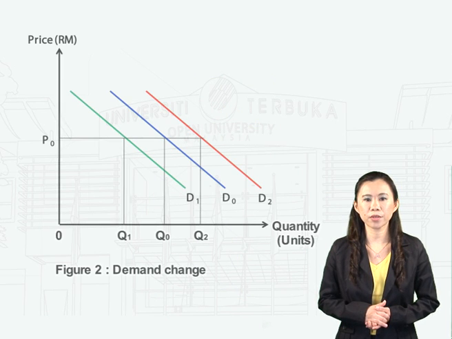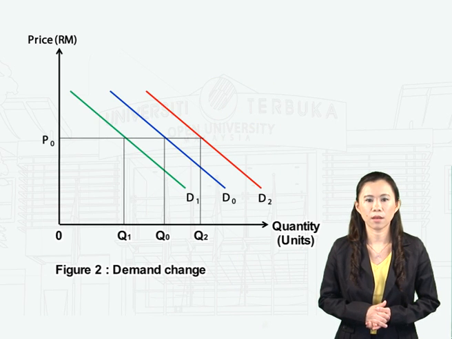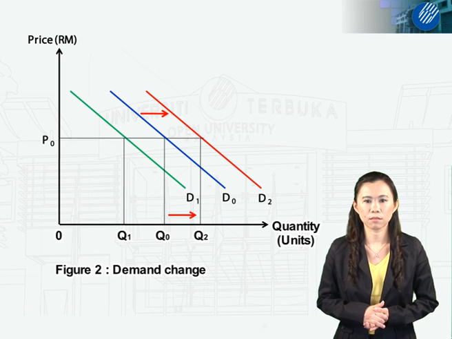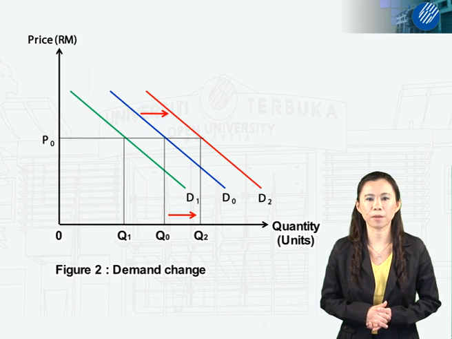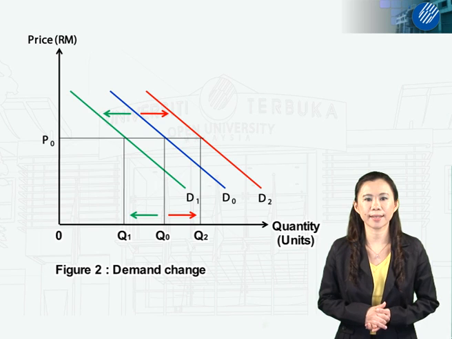Shift in demand curve caused by changes in other determinant variables such as price of related goods, consumer opinions, and preference are known as demand change. The right shift of demand curve indicates increase in demand, while shift to the left indicates decrease in demand. Figure 2 shows demand change. Shift from demand curve D0 to D2 indicates increase in demand, while shift from D0 to D1 indicates decrease in demand.